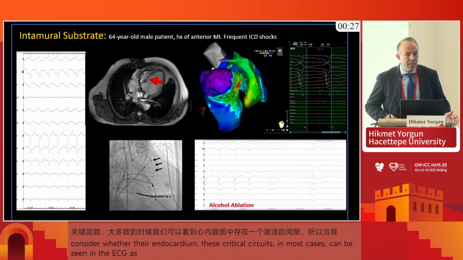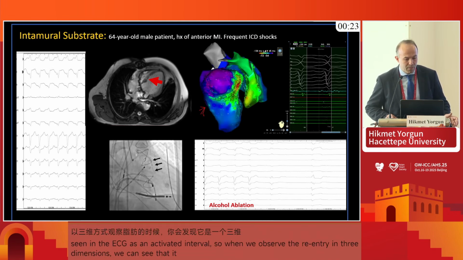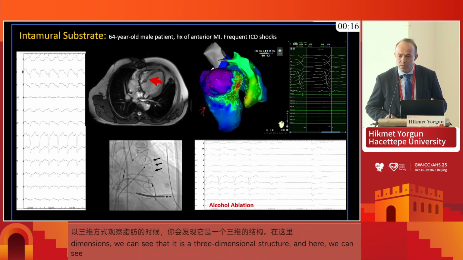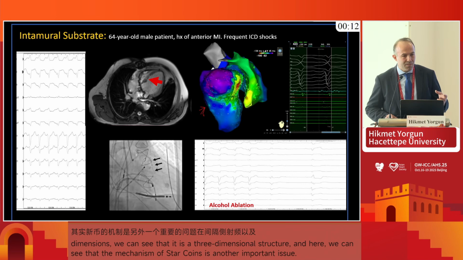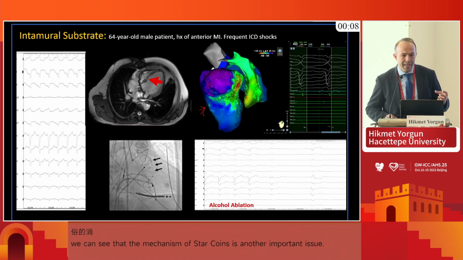And of course, intramural substrate is another important concern on the septal side. RF and maybe pulse field technologies are also developing for VT ablation for deeper lesion formation, but it is still a challenge for the operator to have deep lesions on the intramural side.